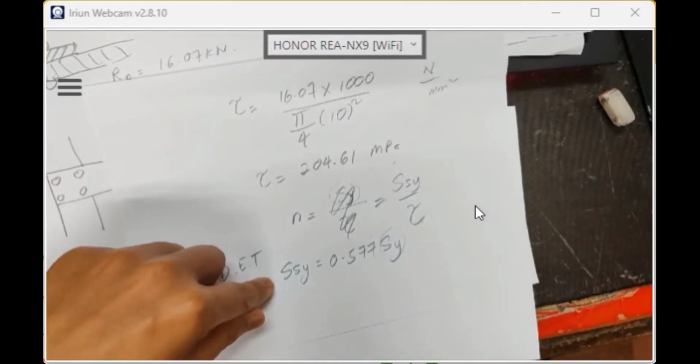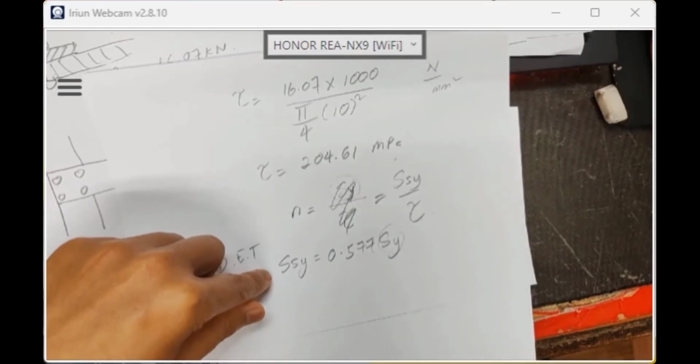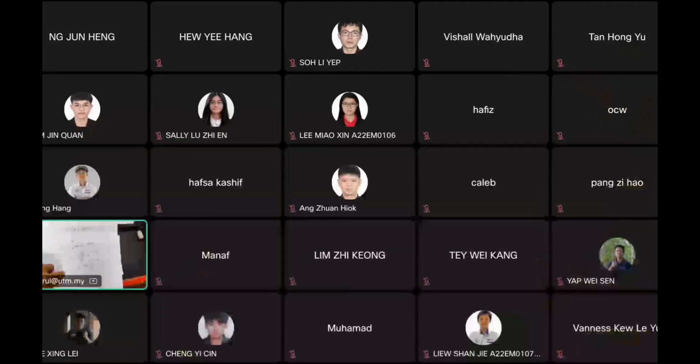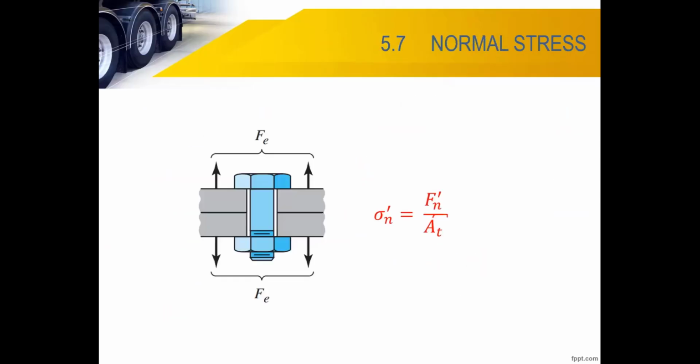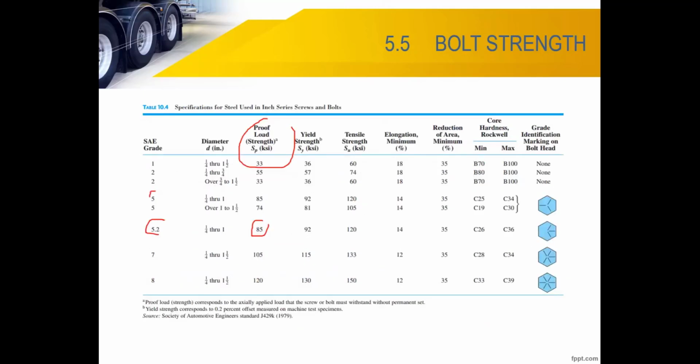So where is it? In your textbook, let me share the PowerPoint again. Can you see the PowerPoint? Okay, you look at the table.